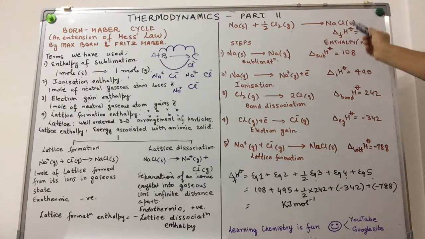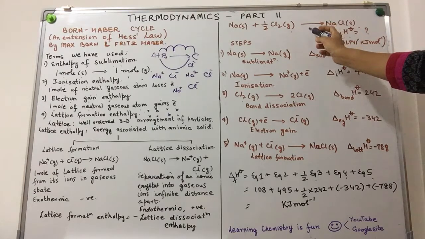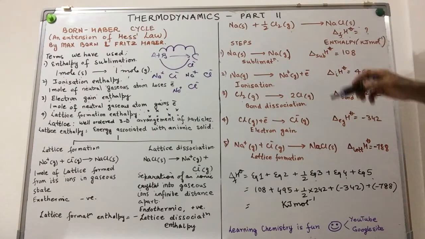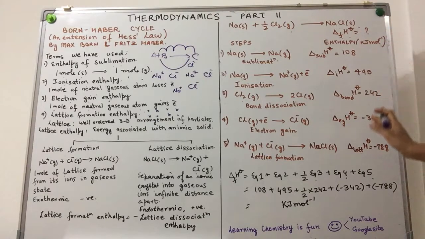What is standard molar enthalpy of formation? Standard molar enthalpy of formation is when 1 mole of the substance is formed from its elements in their most stable state under standard conditions. I want to find out this. How do we go ahead? Now, according to Hess's law, Born-Haber said whether you carry out the process in one step or in a number of steps, the enthalpy change has to be the same. Okay? Agreed? So they extended this concept in order to give us this specific cycle.